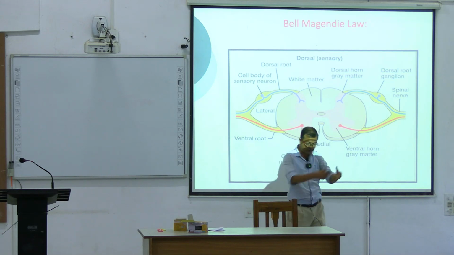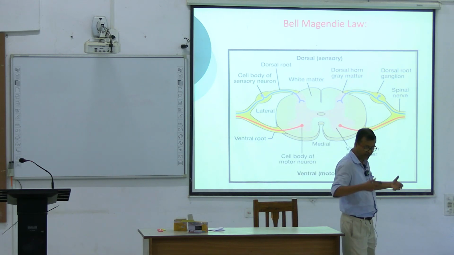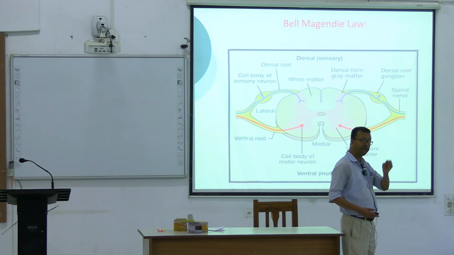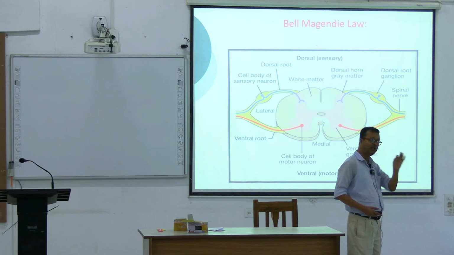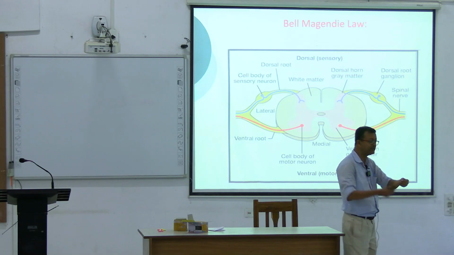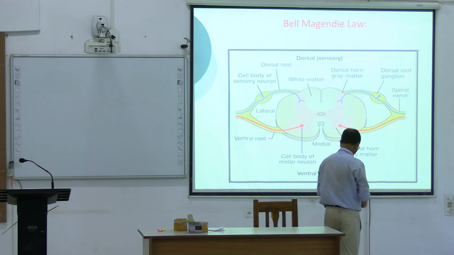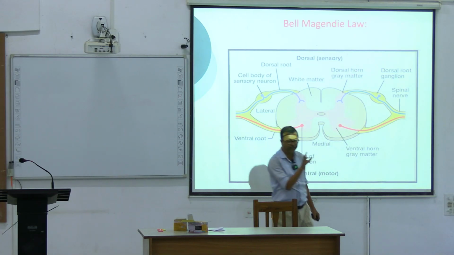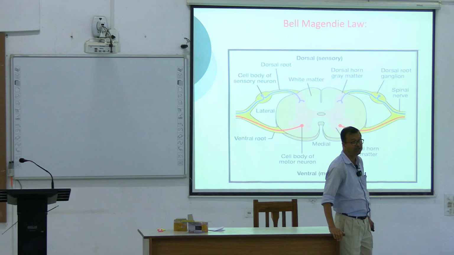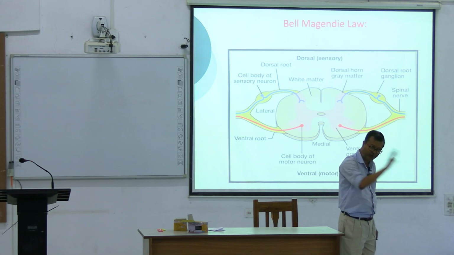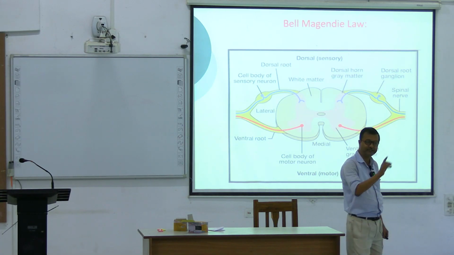Why sensory? Because from the periphery, the somatic areas of the body, the receptors are ultimately connected to large axons, millions of fibers entering the dorsal horn. Before they enter, they form ganglia, the dorsal root ganglia, DRG. Within the central nervous system, an aggregation of cell bodies is called what?